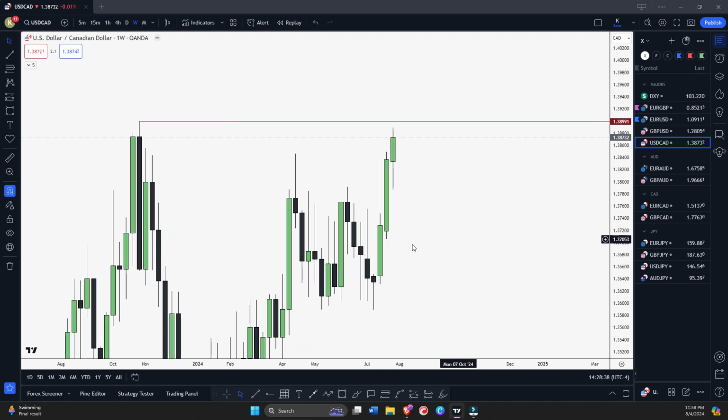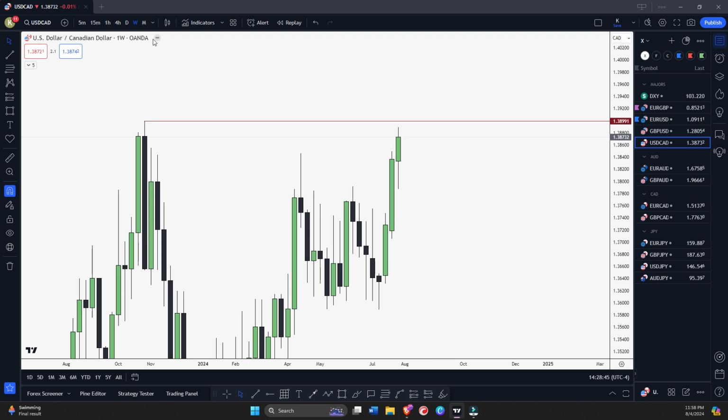So on weekly time frame, we can see we are bullish right now. We created two bullish fair value gaps, and both look like a breakaway gap, right? And we have this old high as a liquidity. So we are very close to this old high liquidity.